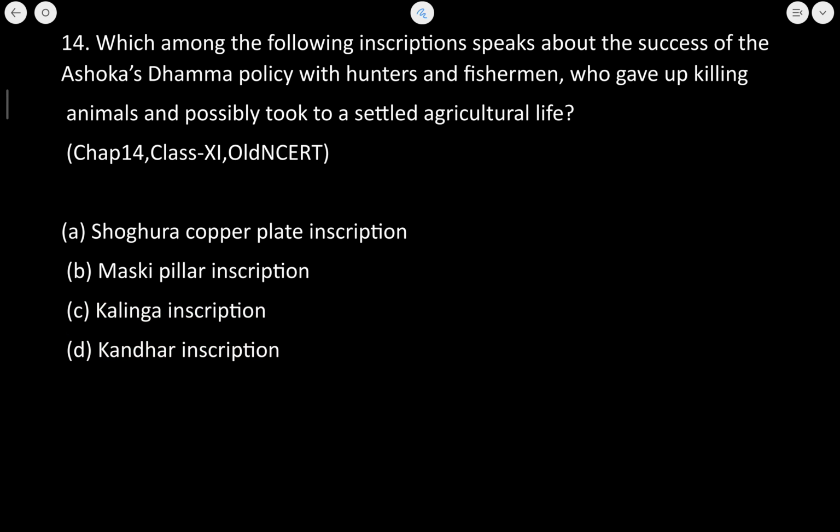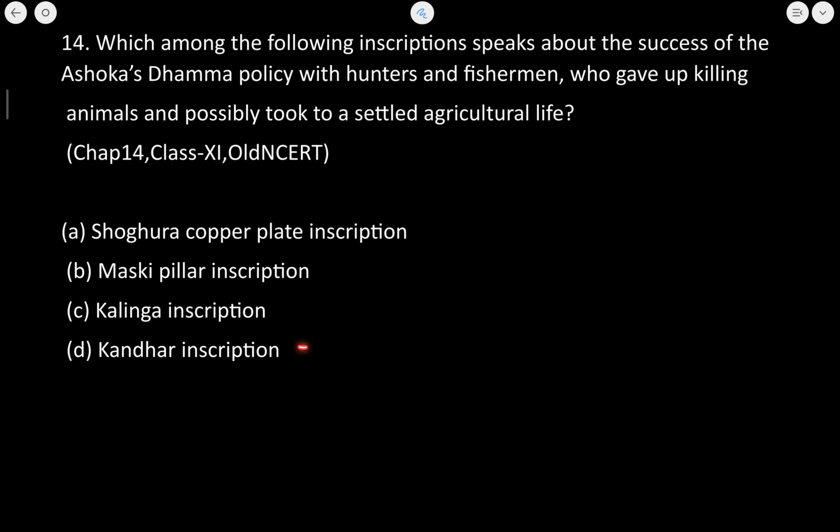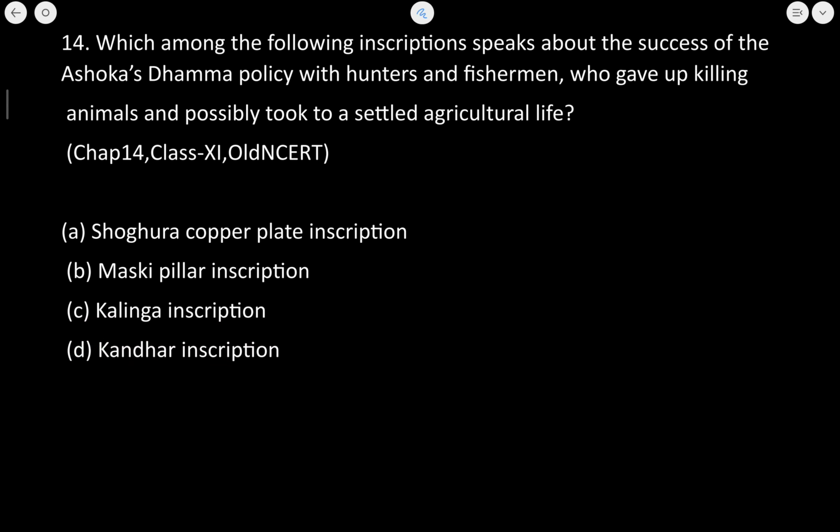Now the description about the hunters and fishermen who gave up killing and animal sacrifice is mentioned in the Kandahar inscription. Okay, the success of the Dhamma is mentioned in the Kandahar inscription. So if you didn't know about this, you can write it down in your notes. This is very, very important. A question can be asked from this.